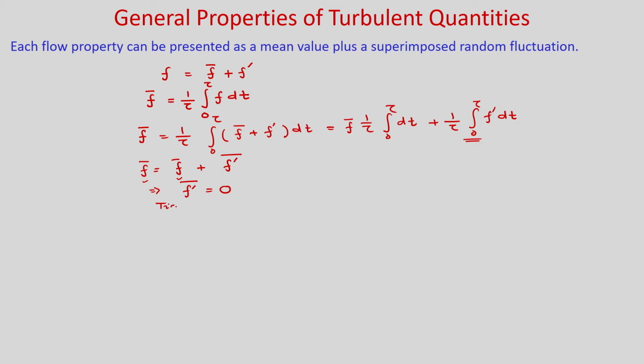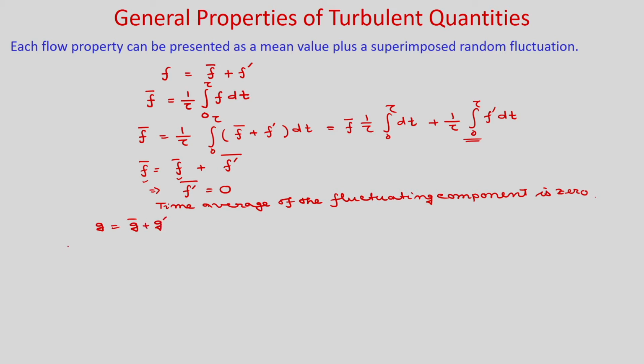So, time average of the fluctuating components is 0. Now, let us consider another scalar property g, which is g bar plus g prime.